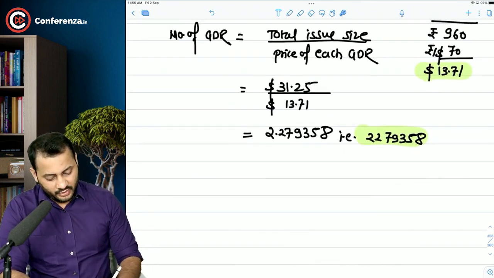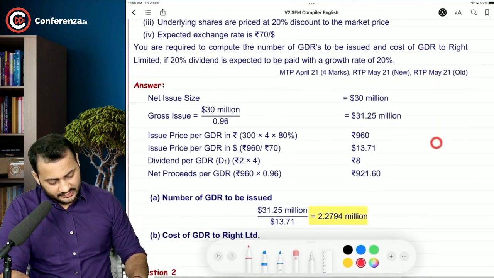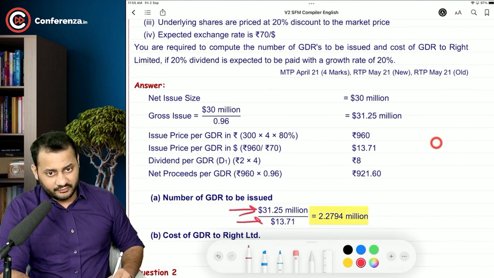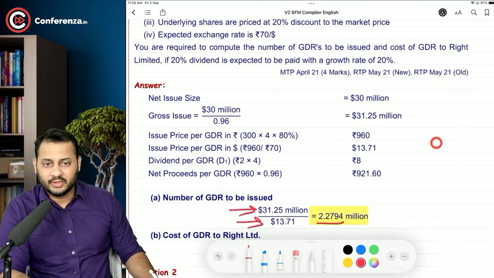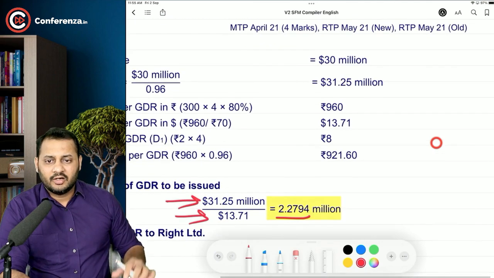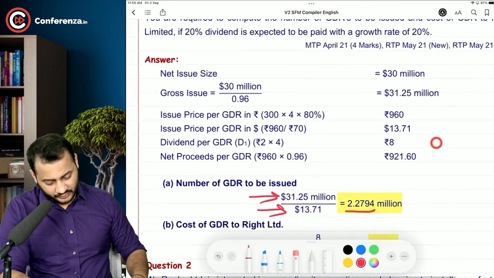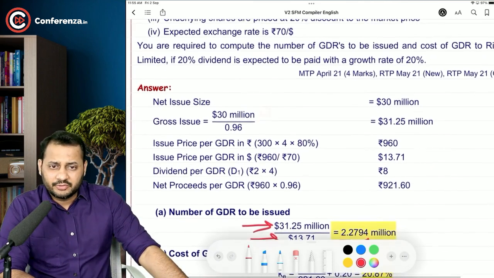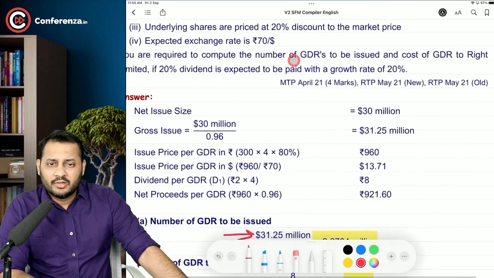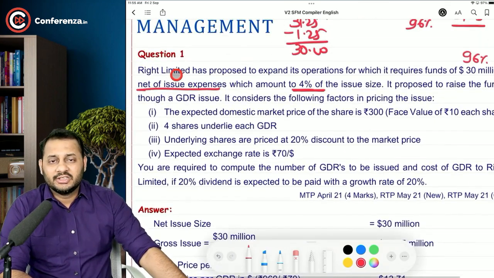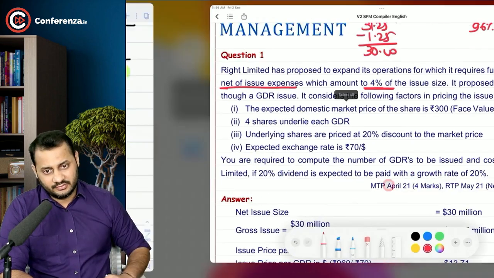Okay. Now what will happen? The second part, let's just confirm once. So 31.25, 13.71, 2.2794 million. Do you agree with this? How to calculate the number of GDRs? The total issue size divided by the price of 1 GDR. Okay. Now the second part of this question. You are required to compute the number of GDRs to be issued and cost of GDR to Right Limited. So how much it is costing us, and how to calculate that, if 20% dividend is expected to be paid with a growth rate of 20%. Okay.